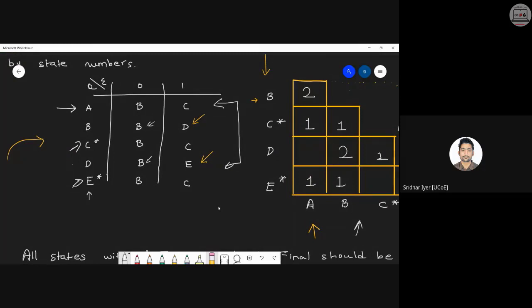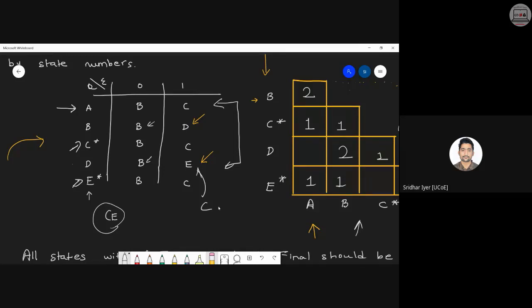But now, as C and E are merged together, can't I replace this E with a C? Yes or no? We can now replace this E with a C, right? Because now C and E are merged together. So wherever C is present or wherever E is present, we can use them interchangeably.